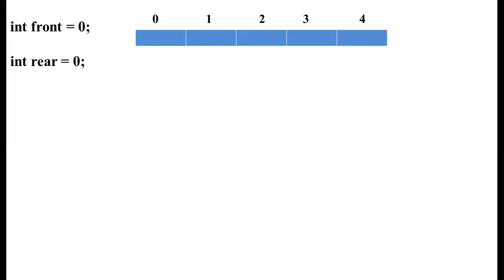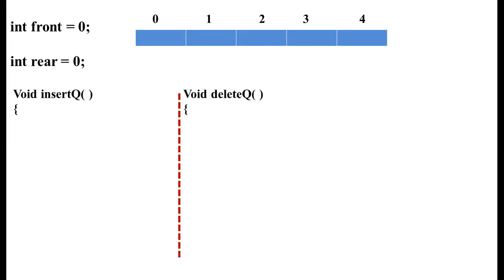Now let us write the logic for inserting an element into the queue, deleting an element from the queue and traversing the elements of the queue, side by side. Inserting into the queue can be done by using the function insert queue, deletion by using delete queue, and display by using the traverse queue function. These are the three functions we will be discussing now. Suppose we want to insert an element into the queue.